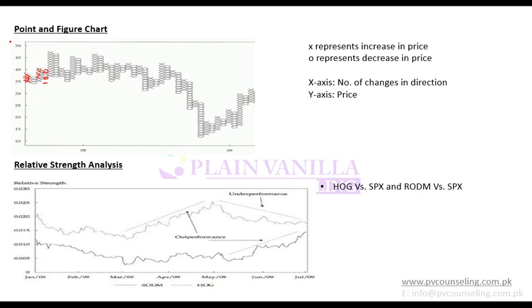Again, you have price on y-axis and time or days on x-axis. You can either have months, or days, or weeks, or whatever you want to look at, but generally it is daily. So this is point and figure chart.